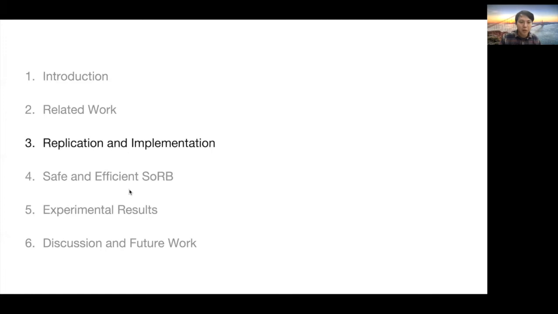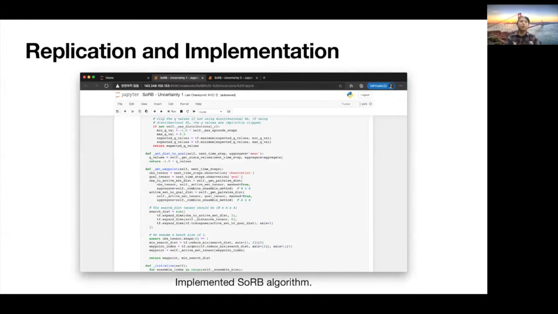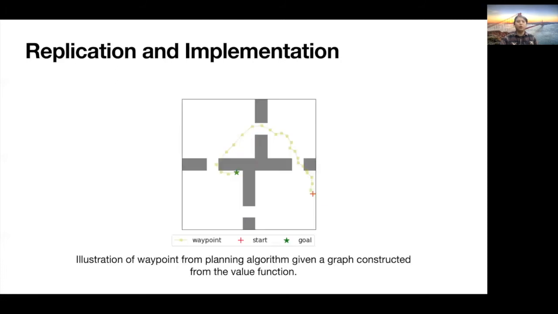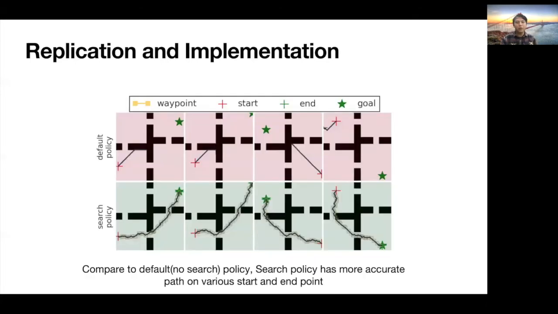So next is application and implementation. We succeeded in implementing the SORB algorithm as shown in this figure, referring to the authors' code. And here we use the distributional DDPG algorithm to train the agent. This graph shows the replay buffer and the graph, and we succeeded in constructing this graph. And also we succeeded in making the waypoint plan on the constructed graph. Comparing the default policy and the SORB search policy, the search policy gives more accurate and more efficient results.